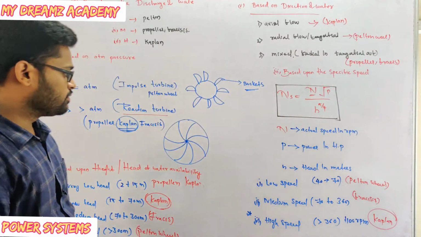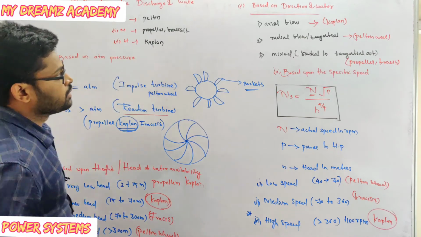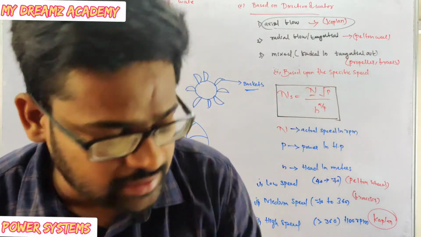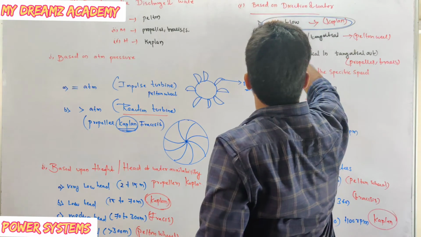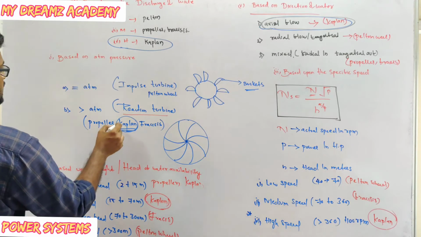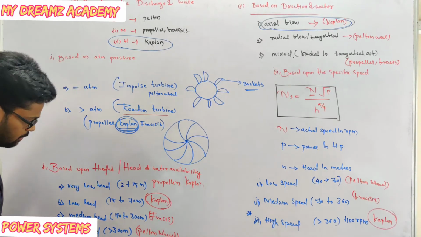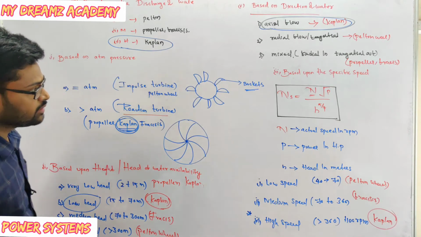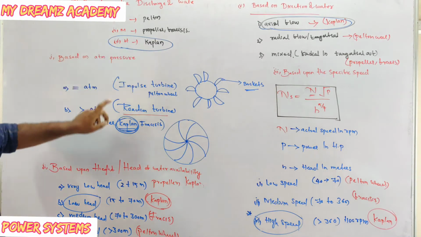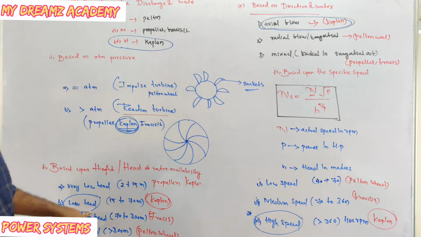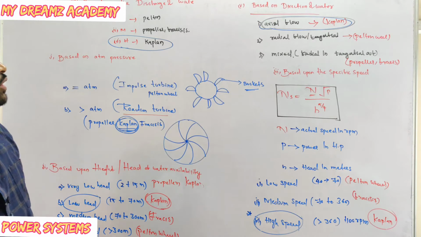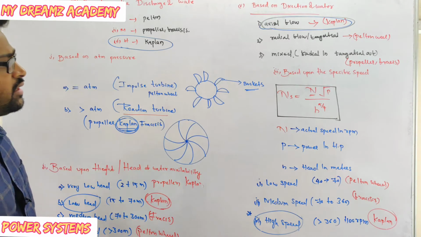So we'll see first about the Kaplan turbine. Kaplan turbine is axial flow, and Kaplan turbine is high discharge. Kaplan turbine is a reaction turbine, low head, and high speed. High speed, high discharge, reaction turbine, low head, and axial flow. These are all very important concepts about the Kaplan turbine. You remember about Kaplan, the remaining we can automatically take.